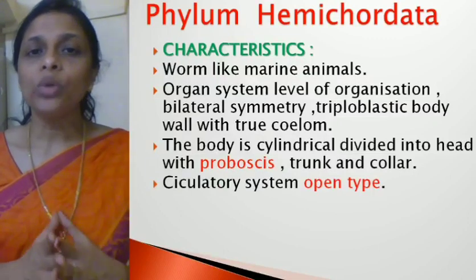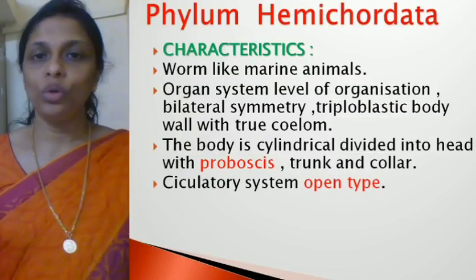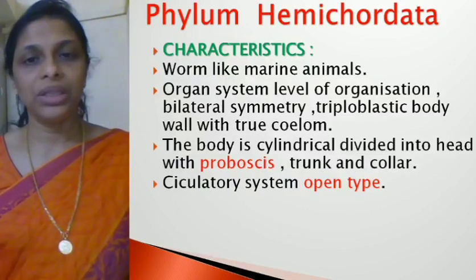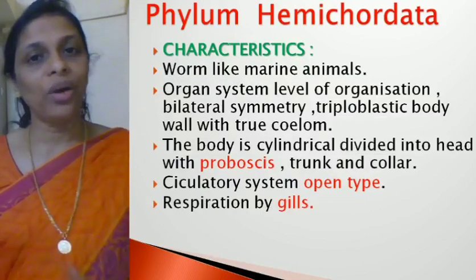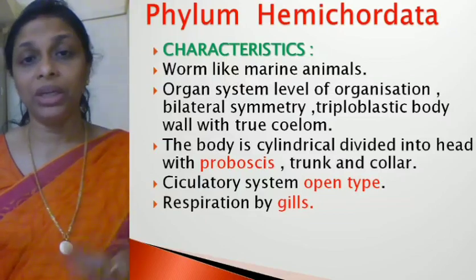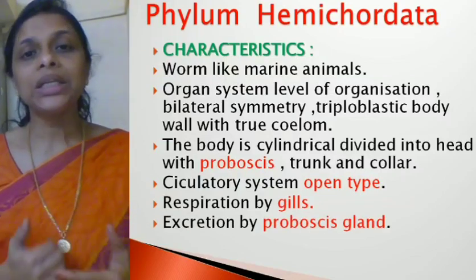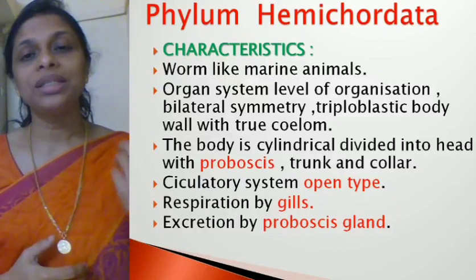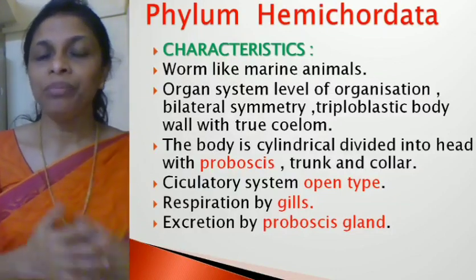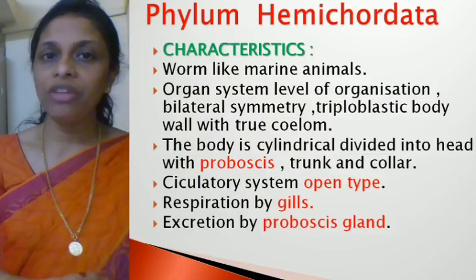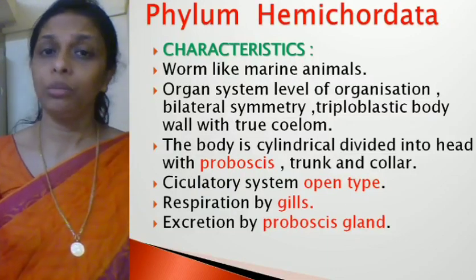Now, the circulatory system is open type. You know what is the meaning of open type. Blood vessels are absent. Respiration is by gills. Why? Because they are found in water. So definitely they will be having gills for respiration. Excretion is by proboscis gland. So what is the function of proboscis gland? It helps in excretion. And where will it be found? It will be found in the proboscis.